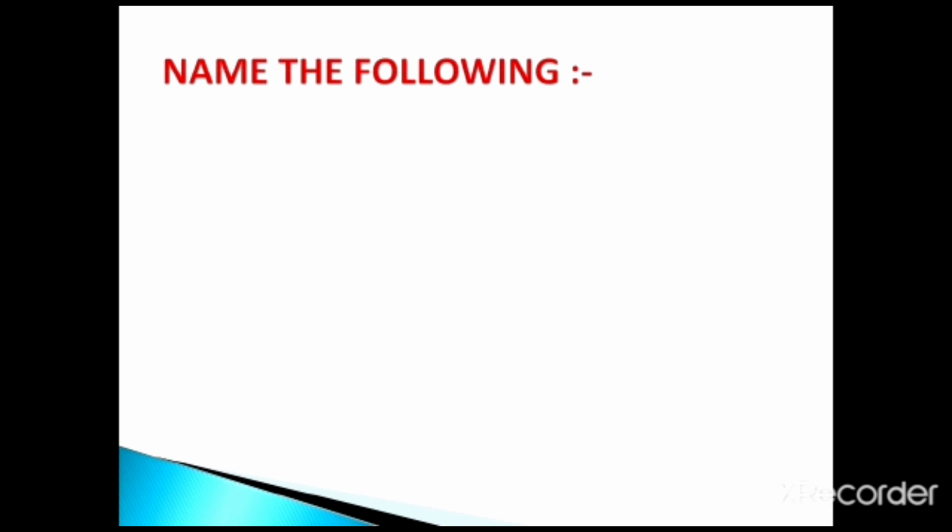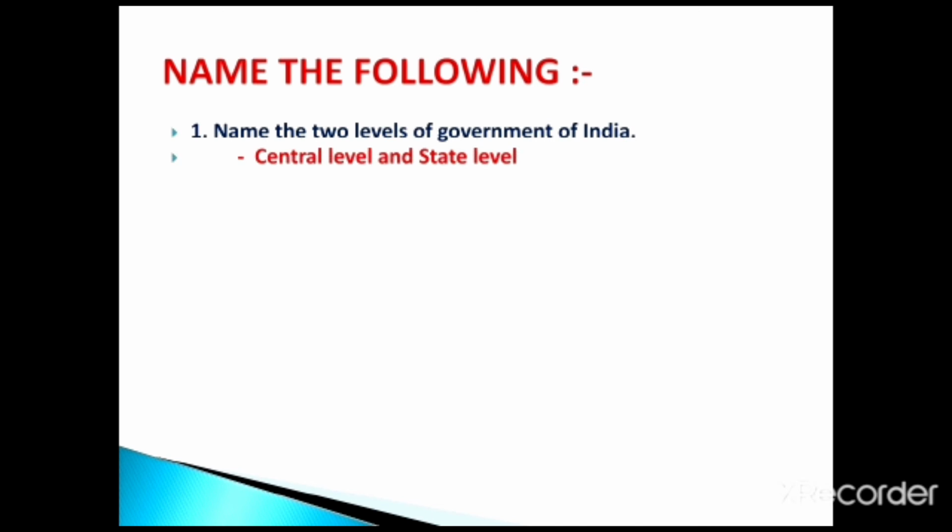Name the following. The first one, name the two levels of government of India. The answer, it's central level and state level. So the two levels of the government of India are central level and the state level.